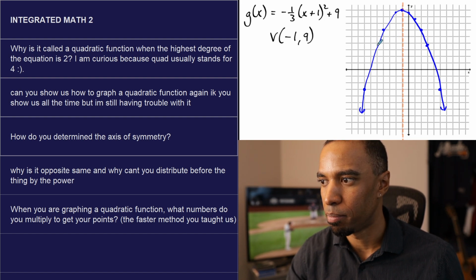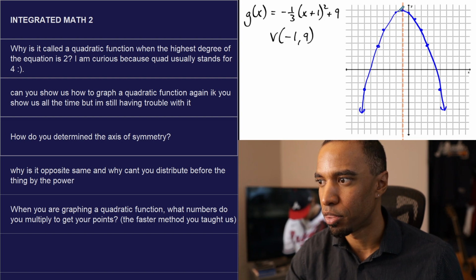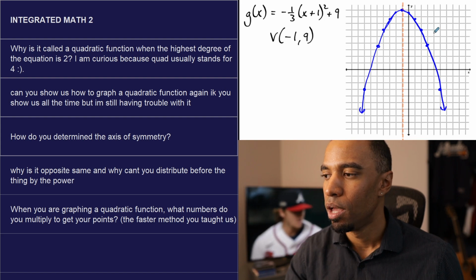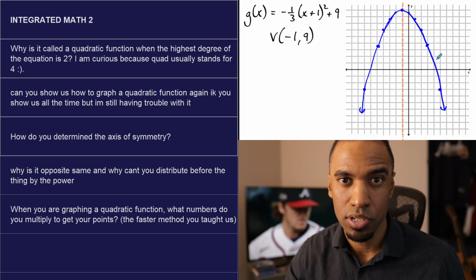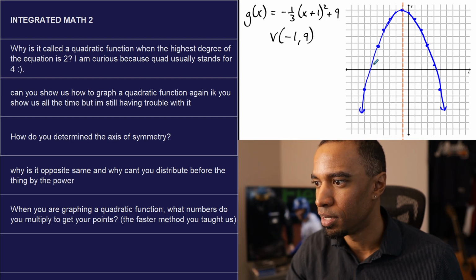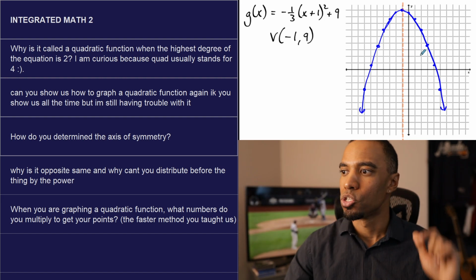That one's pretty good right there, by the way, if I reflect it. There's my 5 1/3. Here's my 4/3. That one's not that close, I guess. I should have done it more like that. 25/3 is 8 1/3. So 5 1/3, 6, 7, 8 1/3. It probably should have been more right here. And 8 1/3. There we go. Looks like that. So anyway, those are the other points.